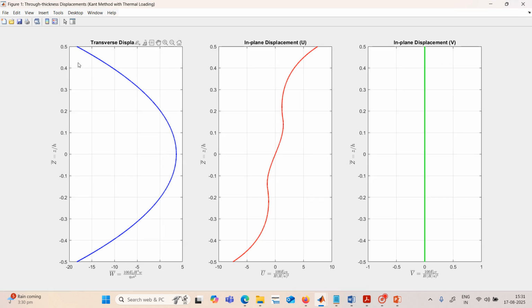This is the transverse displacement, W, and the second one is the in-plane displacement, U. The third one we can see here is V, which is 0 because it is a cross-ply laminate cylindrical bending case.